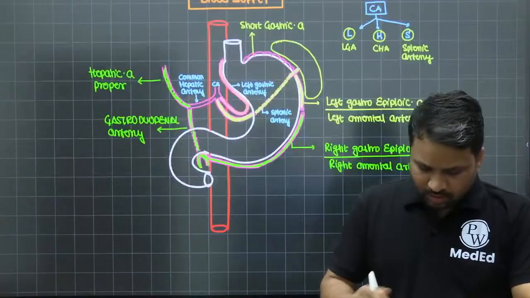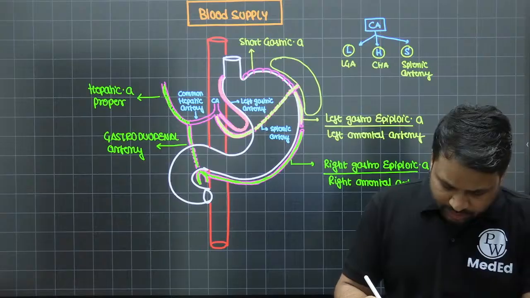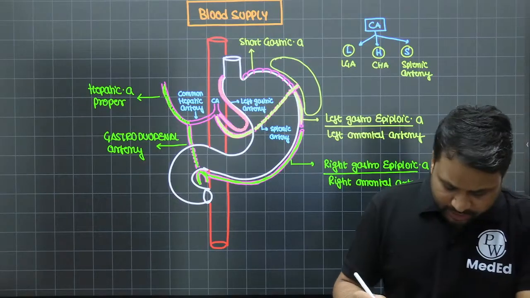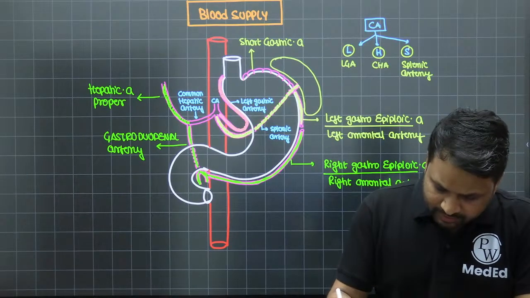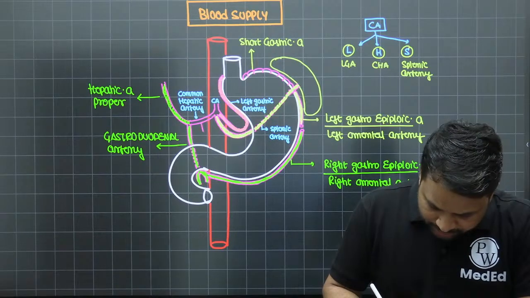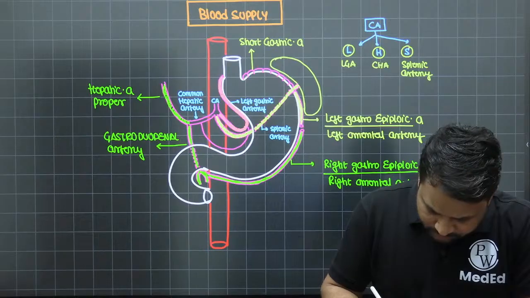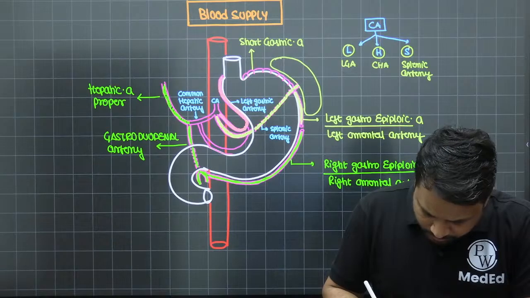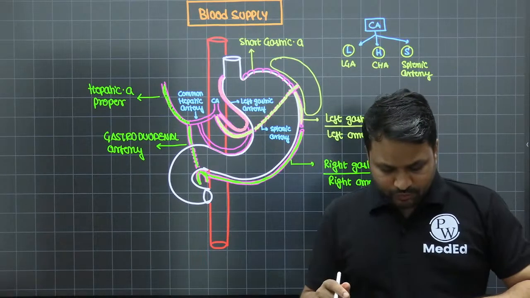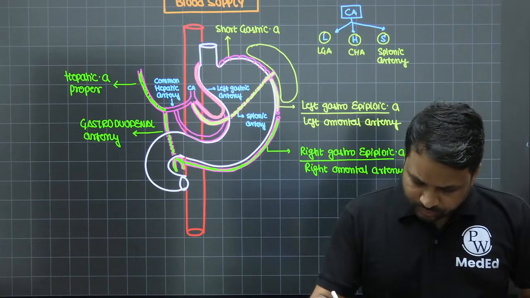Right. Now you will see at the same time the common hepatic artery also gives rise to another vessel, and that vessel is what we call the right gastric artery. The right gastric artery is now going to supply the lesser curvature of the stomach.